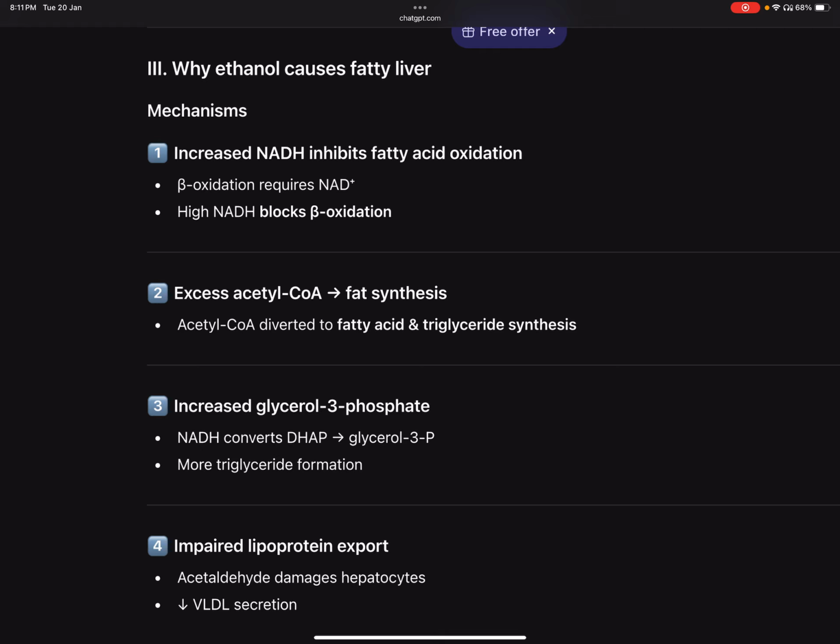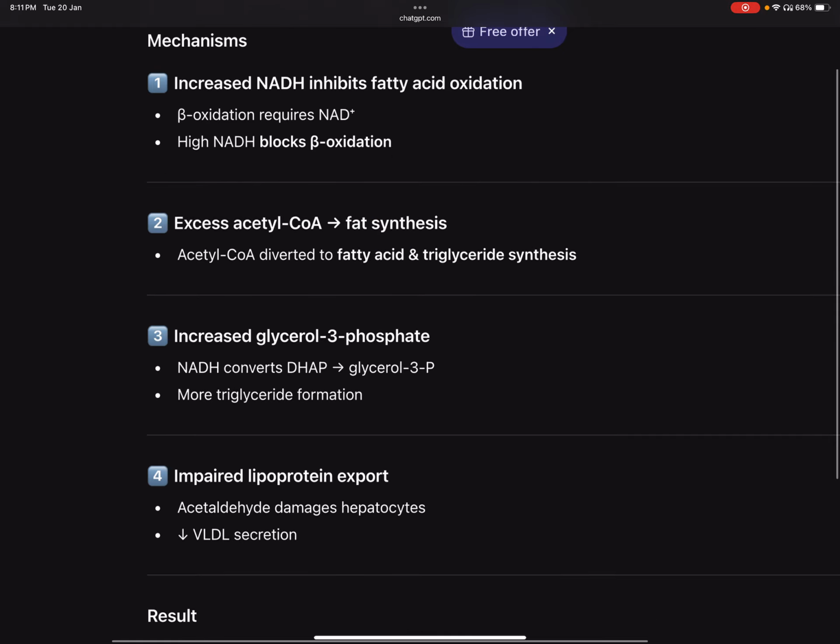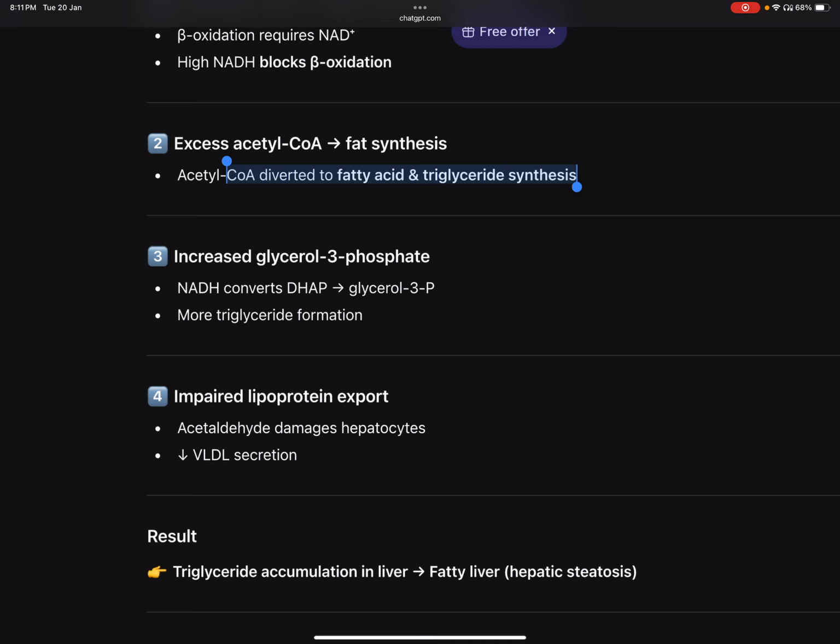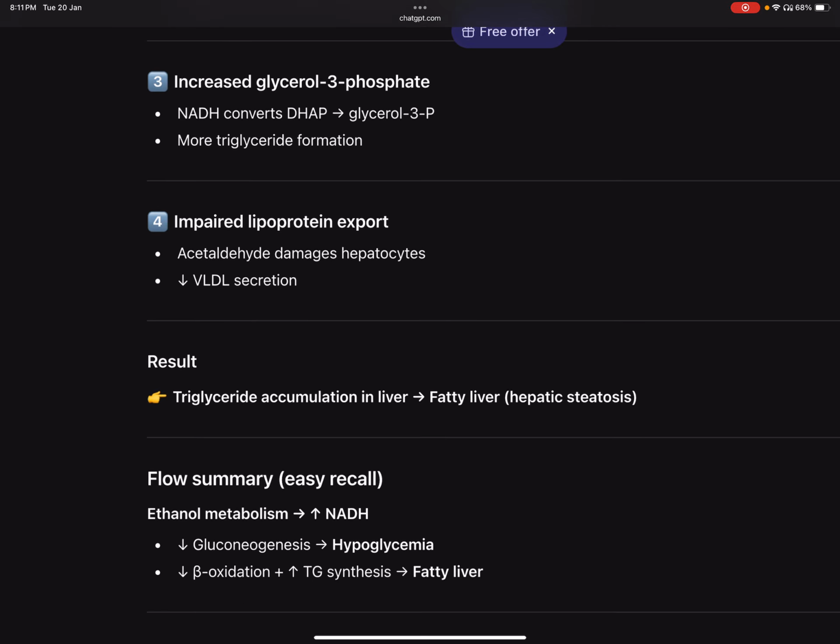And then excessive acetyl-CoA also increases fatty acid synthesis. All of that acetyl-CoA is diverted to fatty acid and TAG synthesis. The NADH converts DHAP to glycerol 3-phosphate. So we'll have an excessive amount of glycerol 3-phosphate that will result in more and more formation of triglycerides.